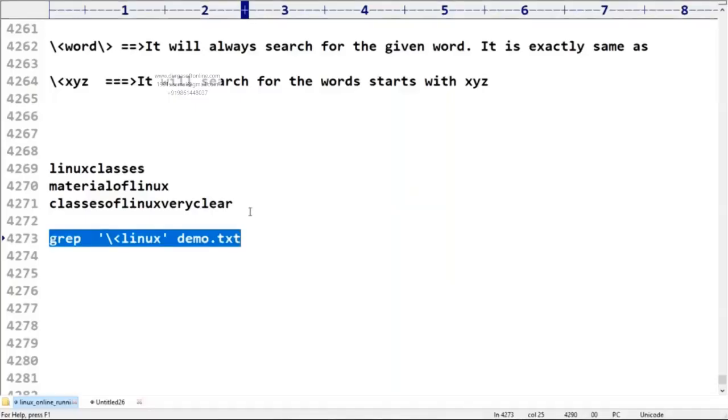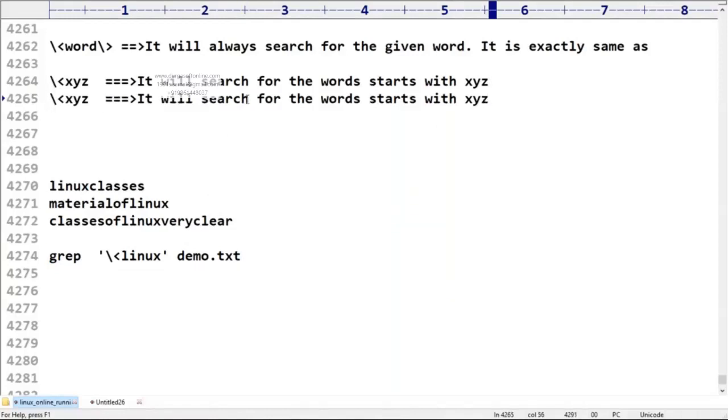Now my requirement is, I don't want this one, but at the end I'm taking backslash and the greater than symbol. What is the meaning of this one? It will search for the words that end with Linux. If I use the same at the end, which line is going to be considered among these three lines? Only the second line.